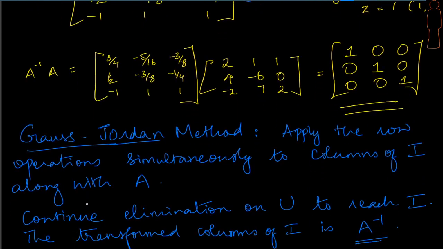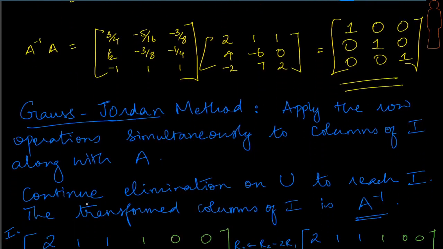So as we are saying, this is not the only method. We can also look at another method called the Gauss-Jordan method. Gauss-Jordan method is absolutely the same as elimination, but it continues the elimination. So let me split the Gauss-Jordan method into 2 parts, right? The first part is to apply the row operations as we do for elimination, but do it simultaneously to the columns of I as well. Not only on A, along with A, please apply the row operations also to the columns of I, the identity. So we're going to place A and I together and apply all row operations.